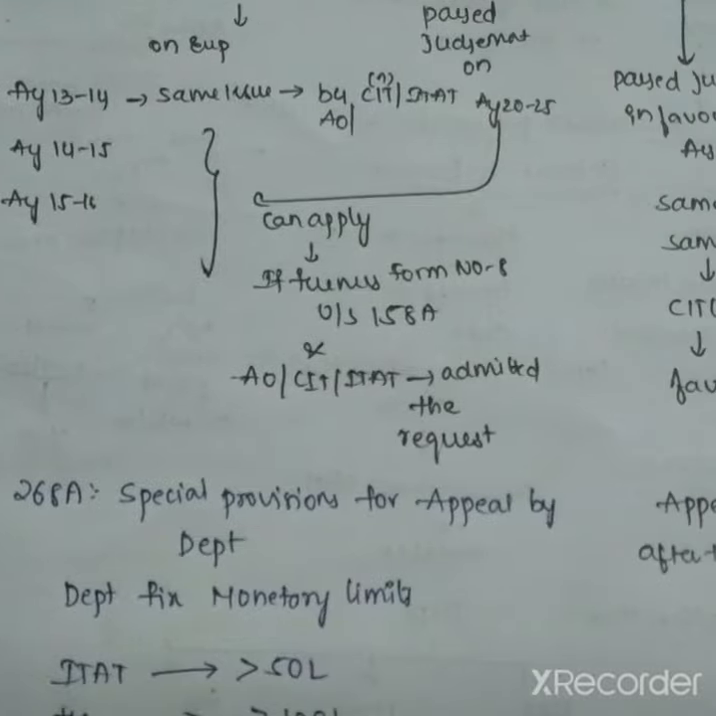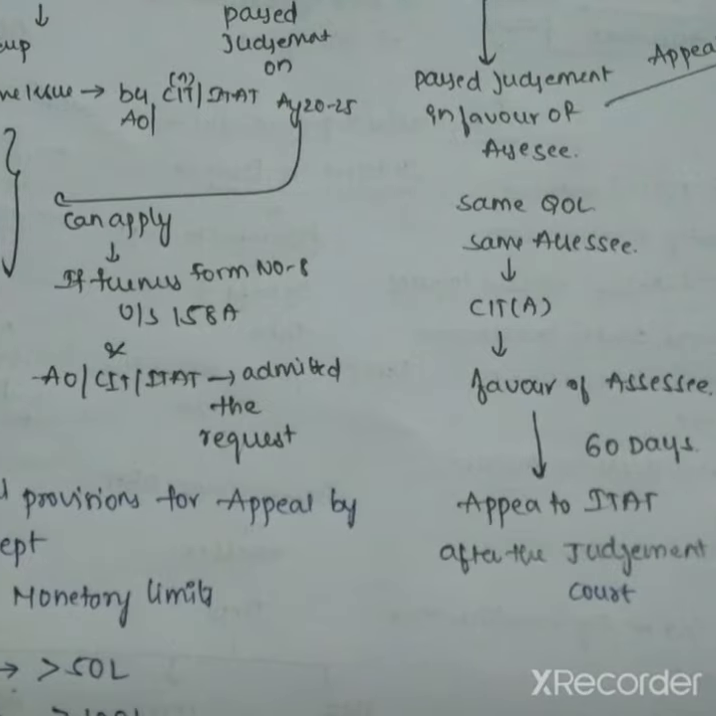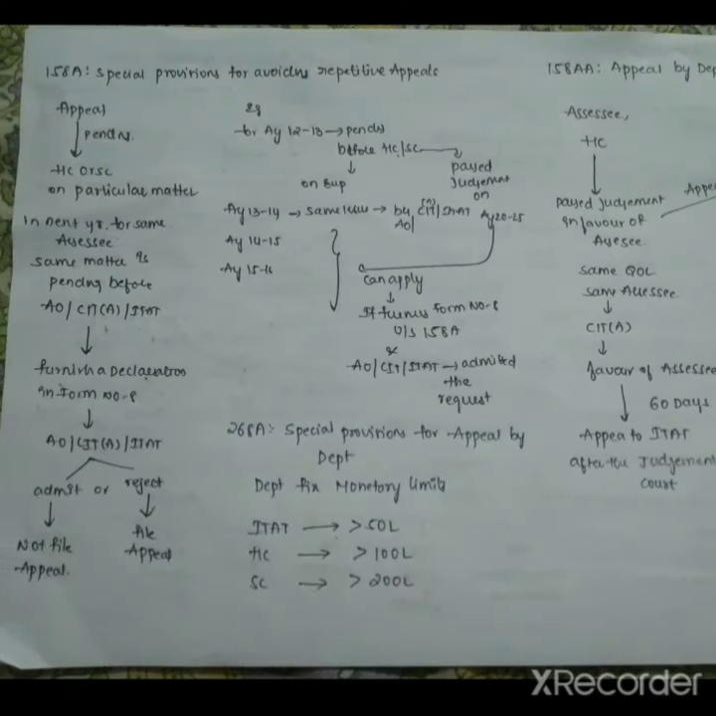And next 268A, special provisions for appeal by department. The department fixed monetary limits to file an appeal: for ITAT more than 50 lakhs, for High Court more than 100 lakhs, and for Supreme Court more than 200 lakhs. Okay, finally the revision of orders is also completed.